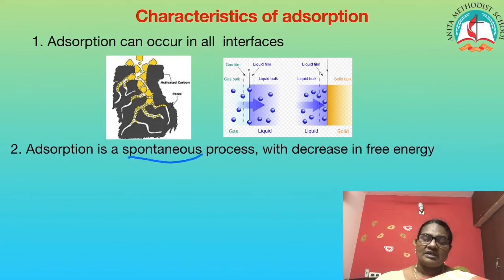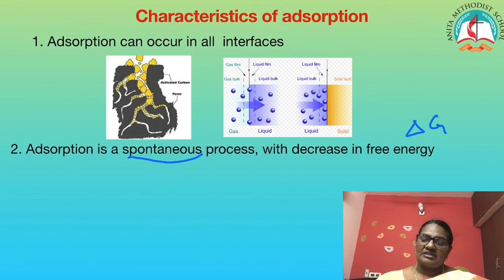The second point is adsorption is a spontaneous process. What do you mean by spontaneous process? Any reaction that takes place on its own is called spontaneous. For example, growth of a baby into an adult, germination of a seed, evaporation of water from the surface of water bodies, all these are spontaneous reactions.